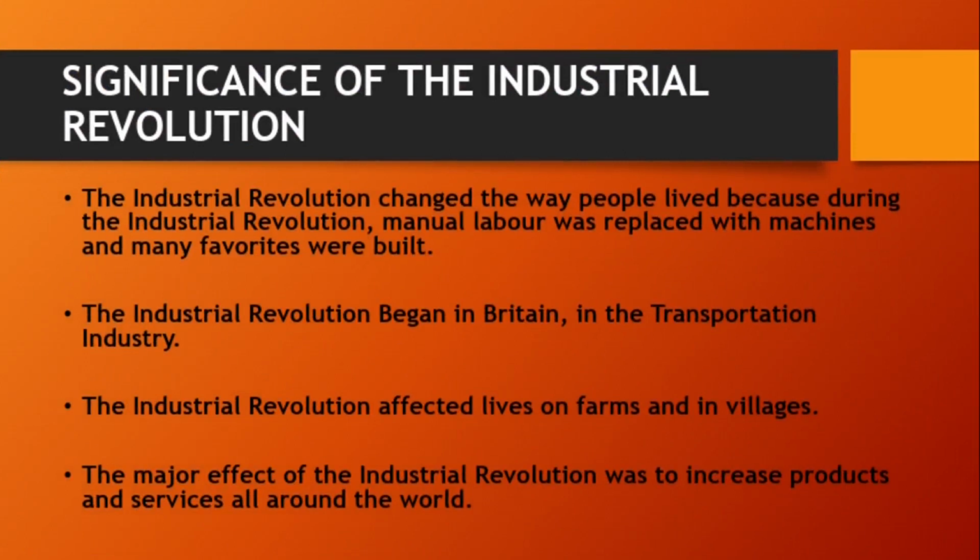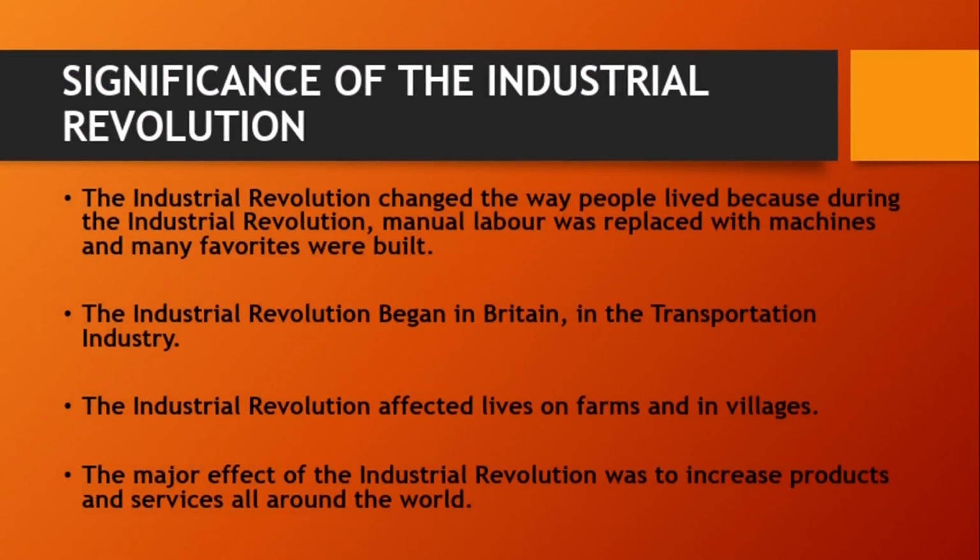Now, the industrial revolution actually changed the way people live, because during the industrial revolution, manual labor was replaced with machines. Of course, you will agree with me. And many favorites were built, like the printing press and the automobiles, many things were built. The industrial revolution actually began in Britain, in the transportation industry. It didn't begin with the agricultural industry, it began with the transportation industry in Britain.